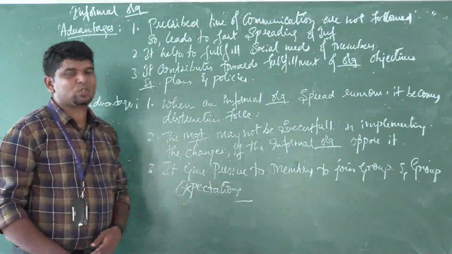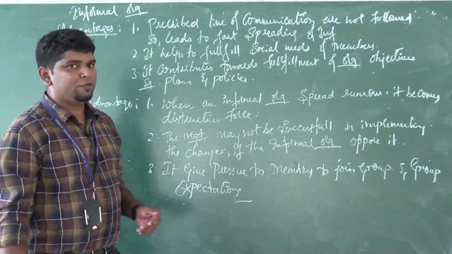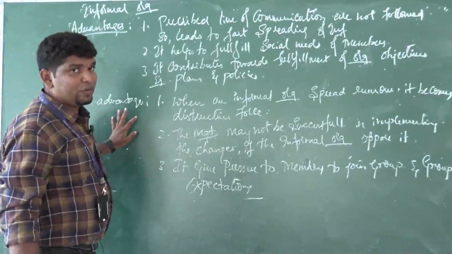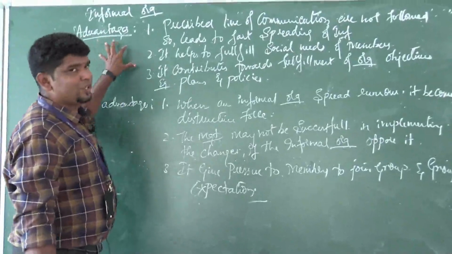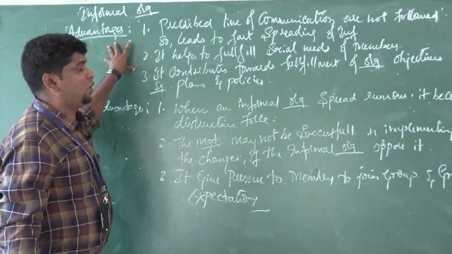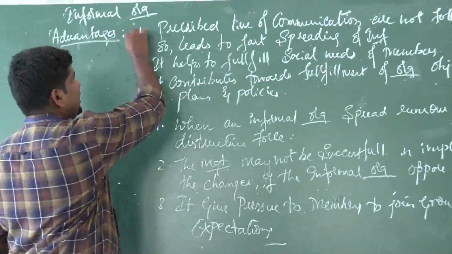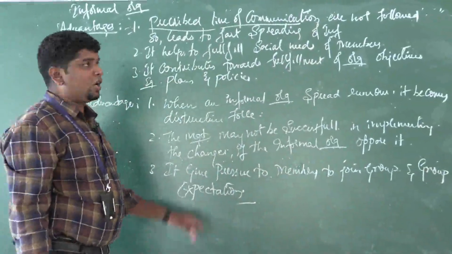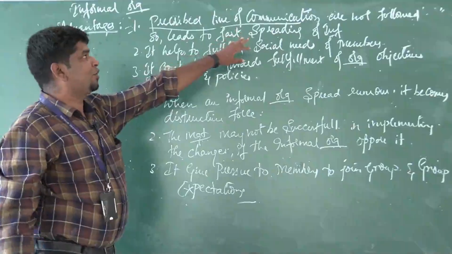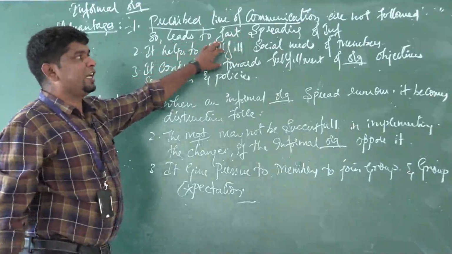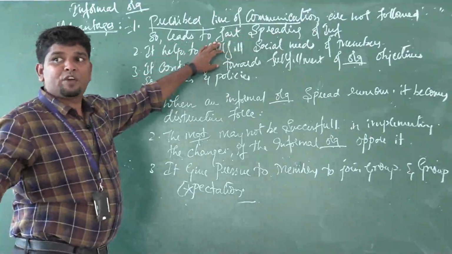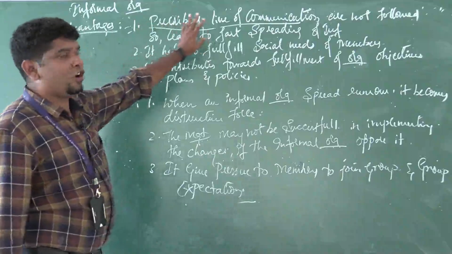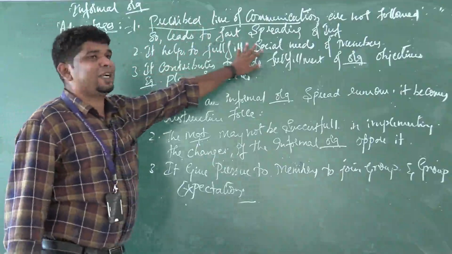So we'll go for the next one. That's the next topic of informal organization: the advantages and also the disadvantages of informal organization. First we see the advantages. First and foremost, prescribed lines of communication are not followed, so this leads to fast spreading of information.